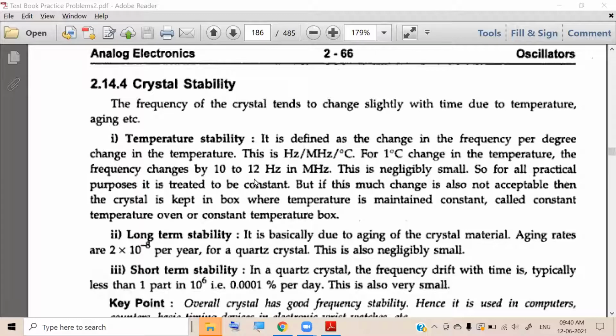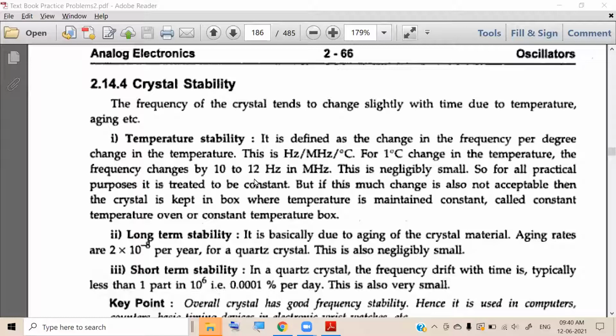Okay, so what happens due to aging? Stability changes, and what is the rate at which the aging takes place? 2 into 10 power minus 8 per year. It means the rate of aging is very less. So obviously, due to aging, the variation in the crystal stability will also be negligible. So first, temperature is negligible. Second, long-term stability is negligible. Next, short-term stability.